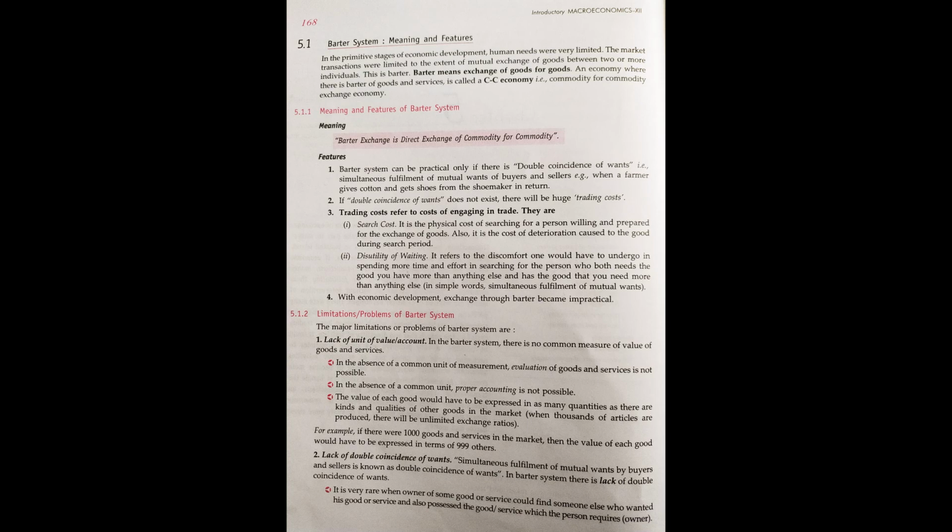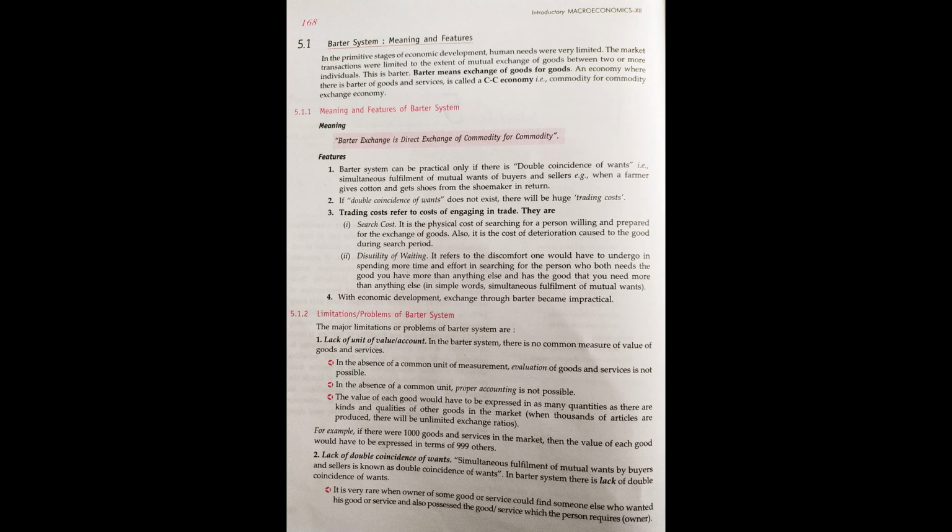While we both are interacting directly and exchanging our commodities, that type of system in the economy is called the barter system or commodity exchange system. Our ancestors were using such a system to buy or exchange things.